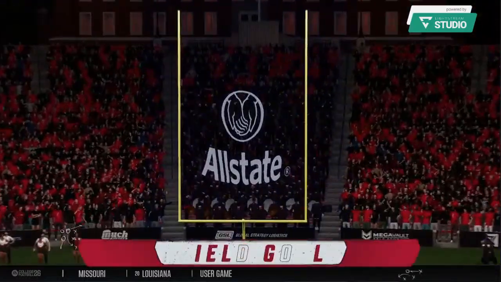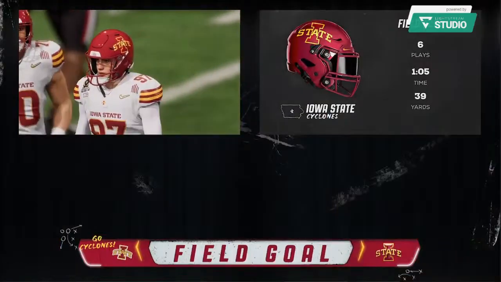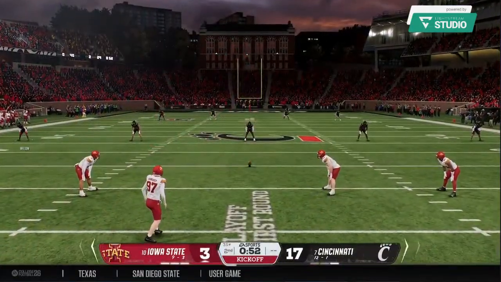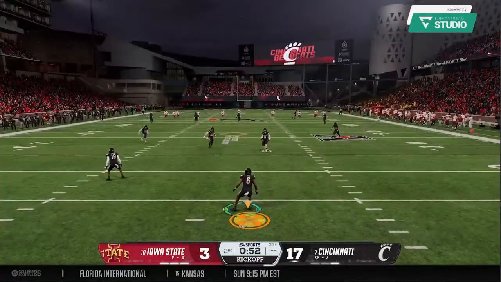The kick is good. He knocked it right down the middle. I was watching this guy in pregame. He's got a strong leg. Not surprised here he's able to put 3 points up here for the offense.